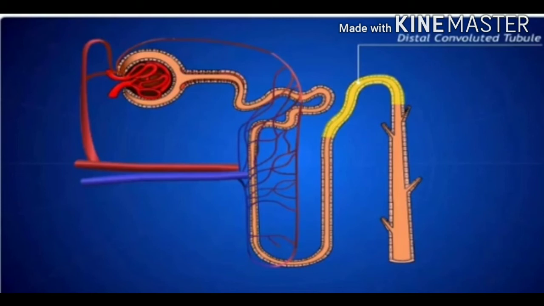This is called tubular secretion. That is, waste products left in the blood of peritubular capillaries are poured into the region of the distal convoluted tubule. Is it clear? Peritubular capillaries means the capillaries which surround the tubular part of the nephron.